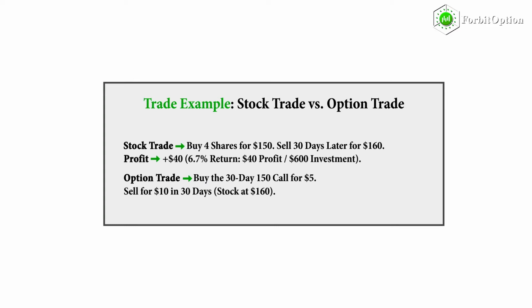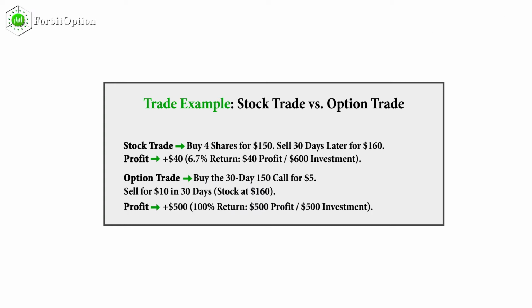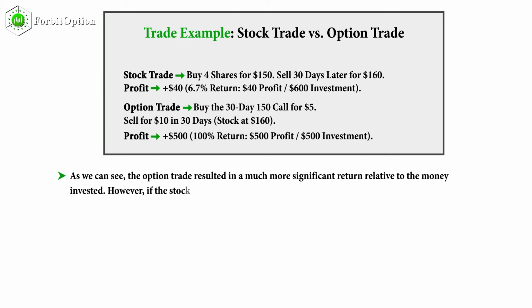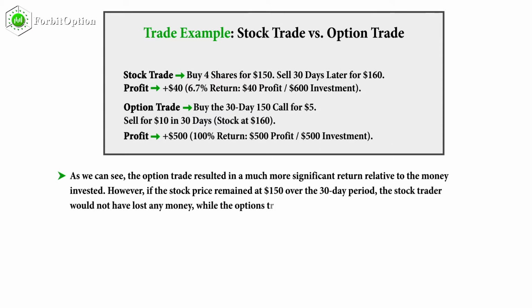Option trade: buy the 30-day 150 call for $5. Sell for $10 in 30 days, stock at $160. Profit plus $500, 100% return: $500 profit, $500 investment. As we can see, the option trade resulted in a much more significant return relative to the money invested. However, if the stock price remained at $150 over the 30-day period, the stock trader would not have lost any money, while the options trader would have lost the entire $500 investment.